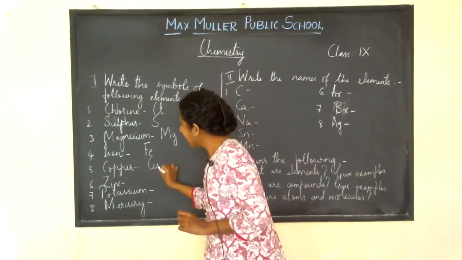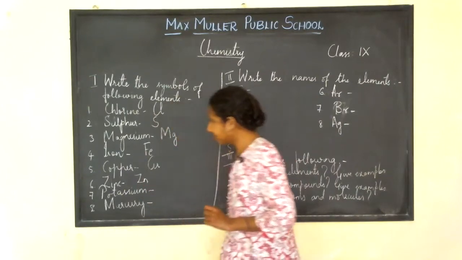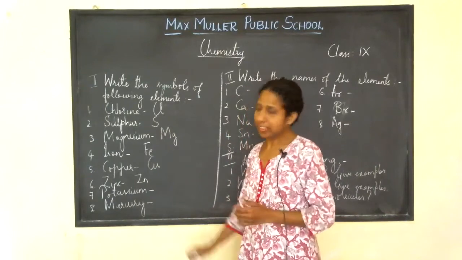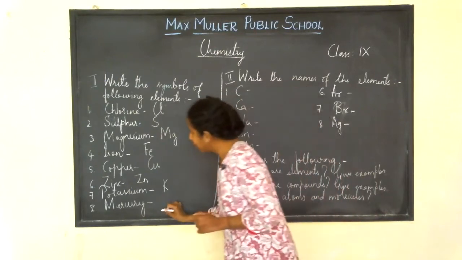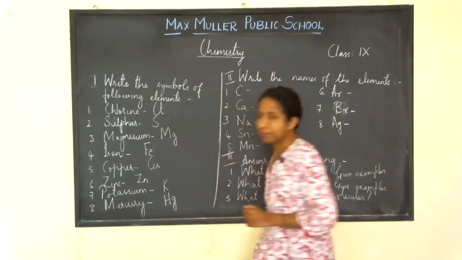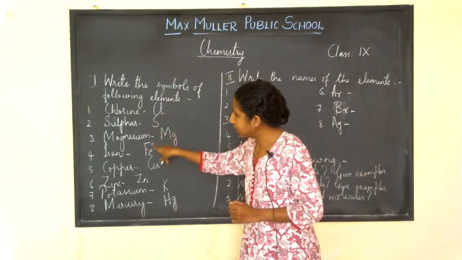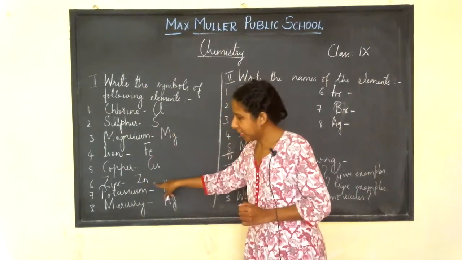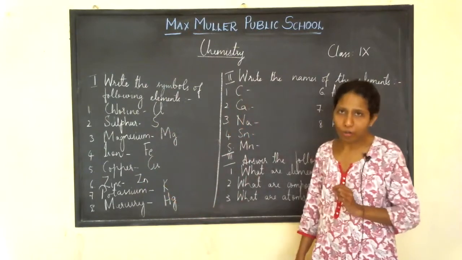Copper, Cu. Zinc, Zn. Potassium, it is not P. P means phosphorus. Potassium is capital K, right? And mercury, it's not M, it is Hg. So the symbol for chlorine is Cl, sulfur S, magnesium Mg, iron Fe, copper Cu, zinc Zn, potassium K, mercury Hg.